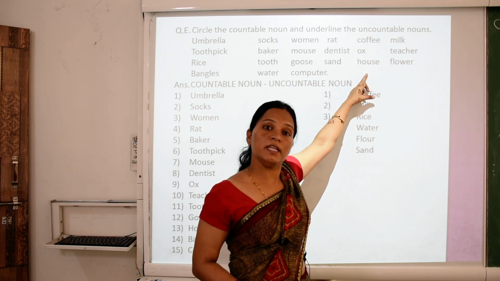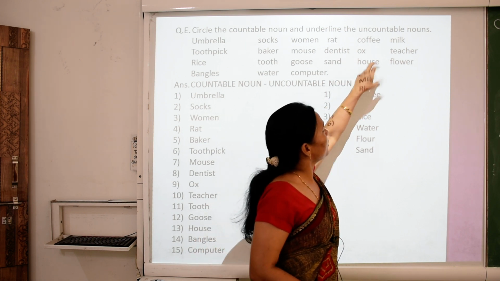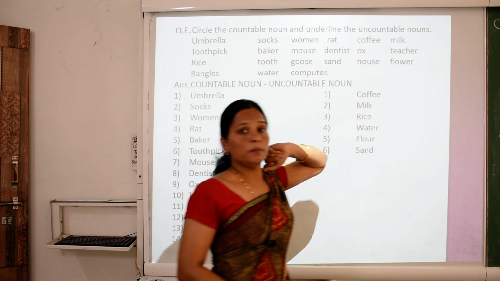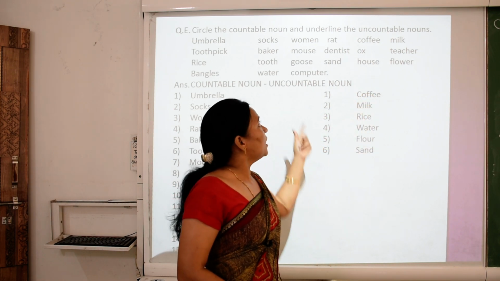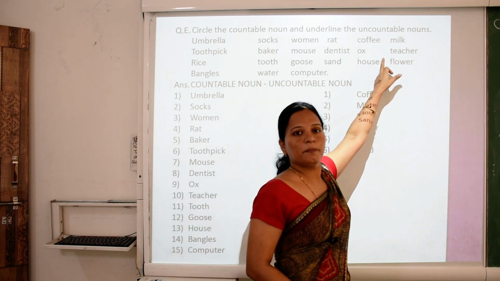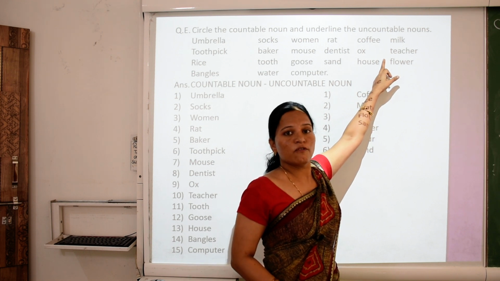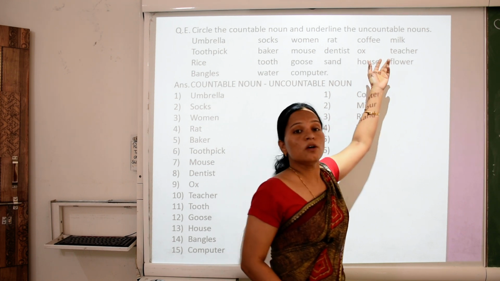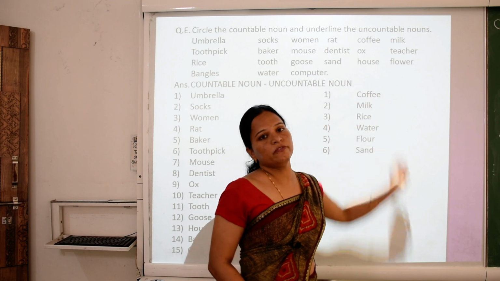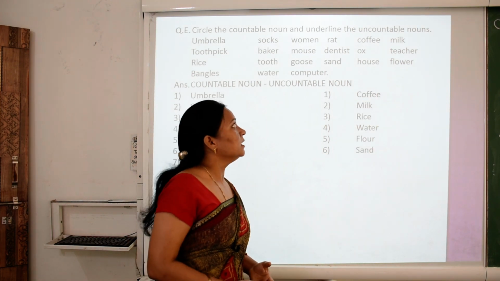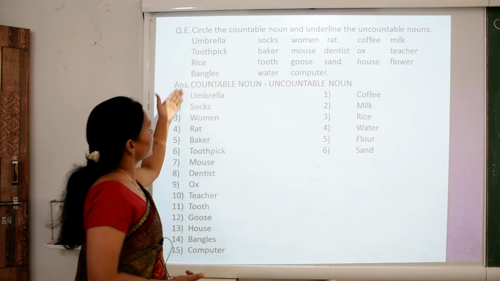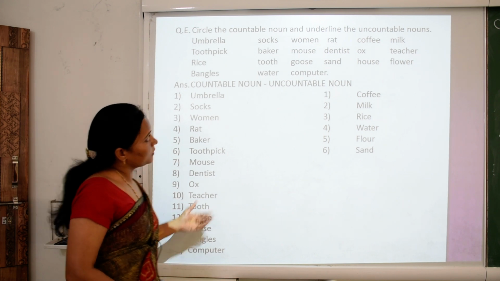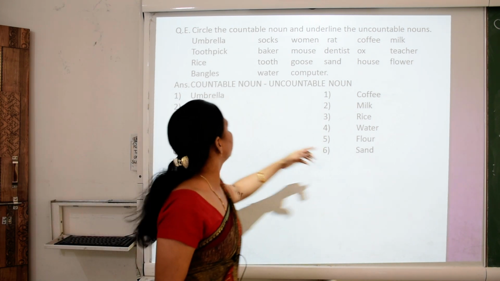House, we can count house easily. That is a countable noun. Milk also not countable. That is an uncountable noun. Teacher, can we count teacher? Yes, of course we can count teacher. That is a countable noun. And flower, we can easily count flower. That is a countable noun.